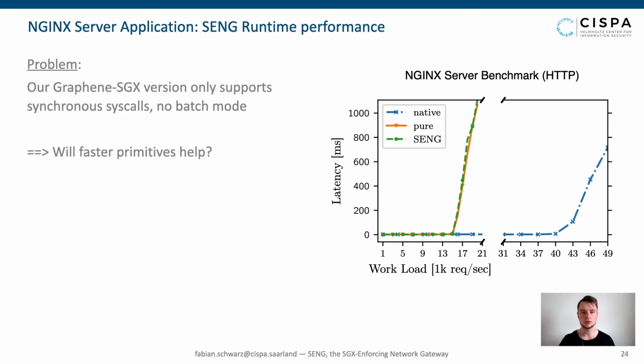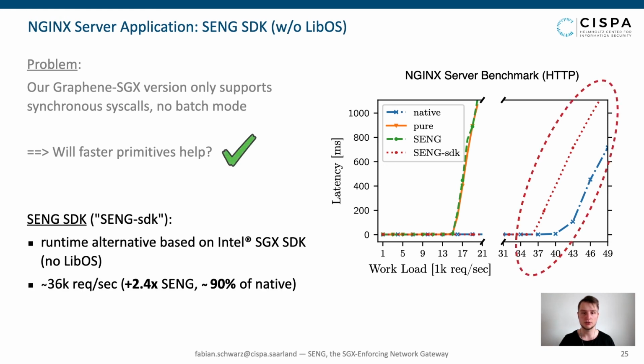To overcome this bottleneck, we implemented an alternative SENG runtime, which we call SENG SDK and which is based on the Intel SGX SDK. SENG SDK does not use a LibOS and significantly outperformed Graphene SGX and the SENG runtime by reaching about 90% of native performance. The results have shown that SENG can benefit from performance improvements of the underlying primitives. Further evaluation results about the SENG runtime and SENG server can be found in our paper.